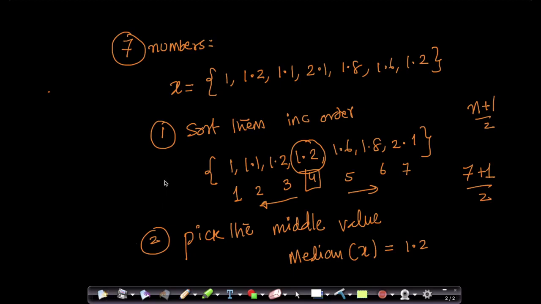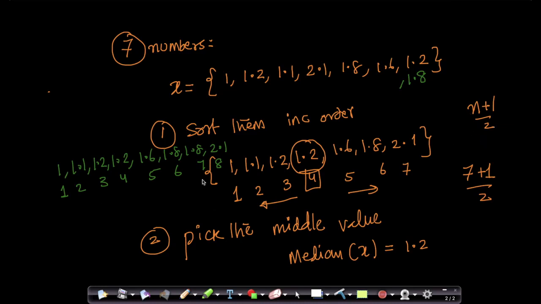Let's do a simple experiment here. Imagine I have one more point here, which is 1.8. How will my sorting look? My sorting will look like this: 1, 1.1, 1.2, 1.2, 1.6, 1.8, again 1.8, and 2.1. This is my first number, my second, third, fourth, fifth, sixth, seventh, and eighth. And here 8 is an even number.